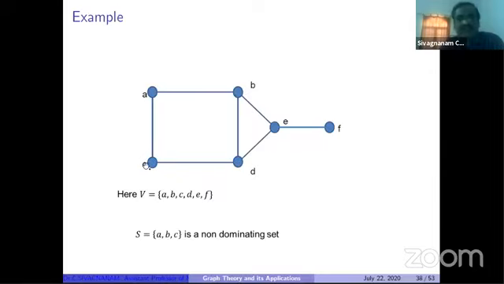D is adjacent to C, no problem. E is adjacent to B, no problem. But F has no neighbor in S. So S is a non-dominating set.